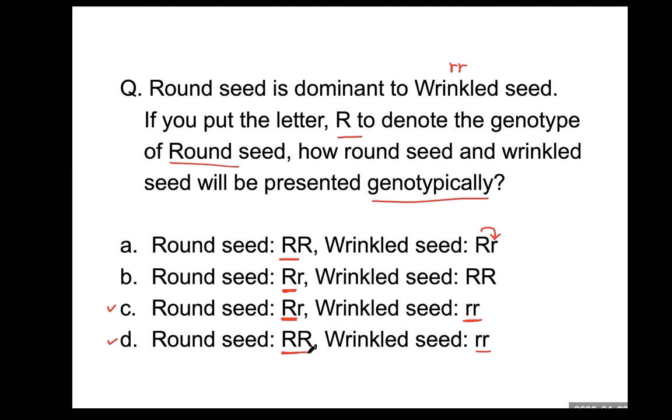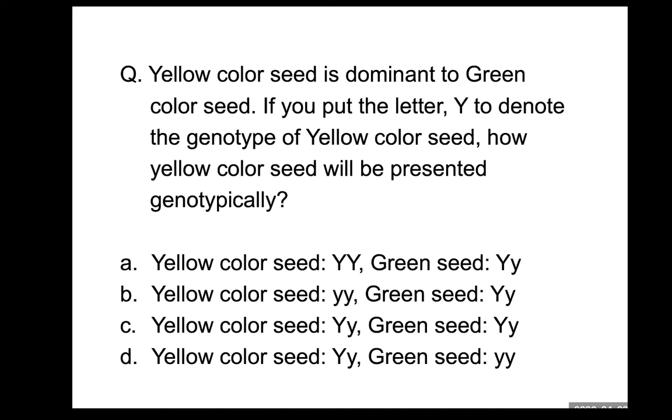So you now need to convert phenotype to genotype, and genotype to phenotype. You have to know about that. One more practice. Yellow color seed is dominant to green color seed. If you put the letter large Y to denote the genotype of yellow color seed, how will yellow color seed be presented genotypically?